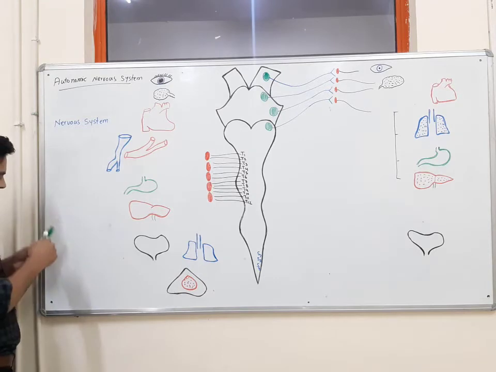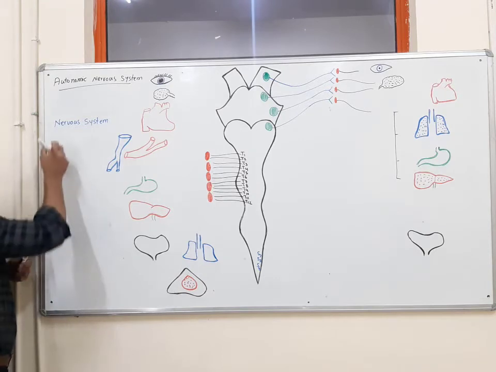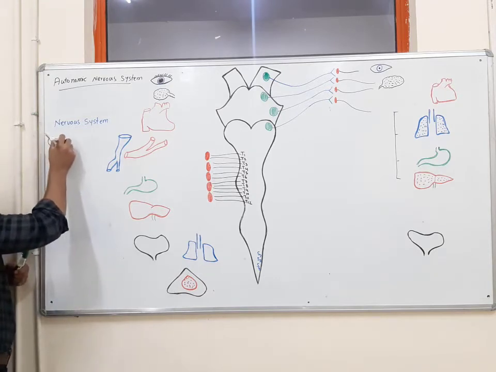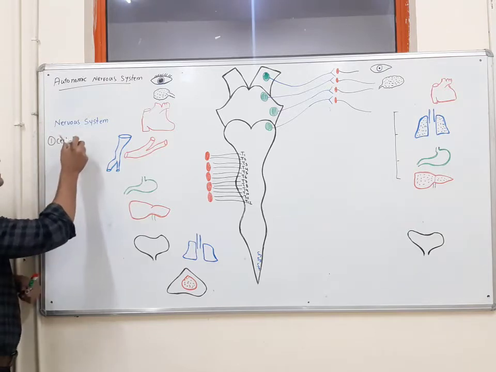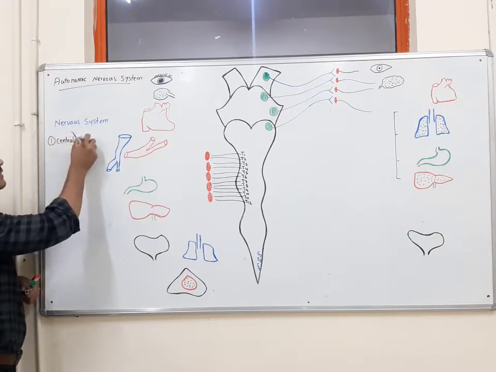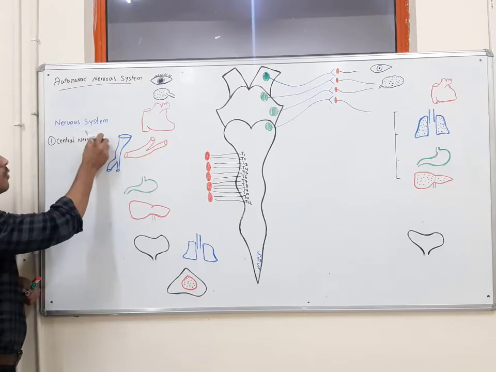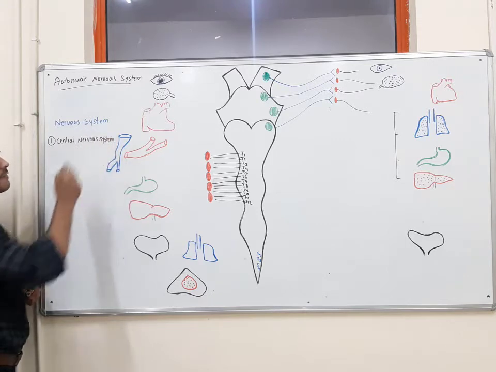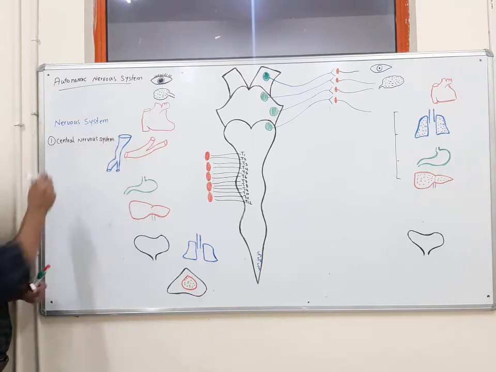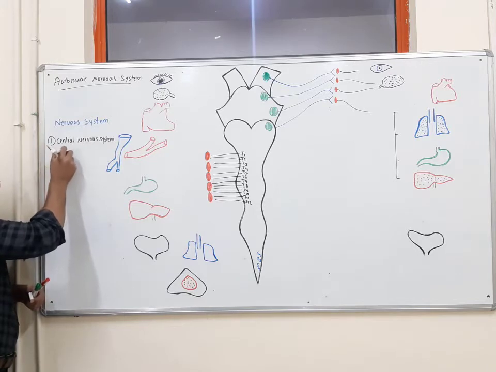The first division is the central nervous system, which is the center of the nervous system. And we all know that the center of the nervous system is the brain and spinal cord.